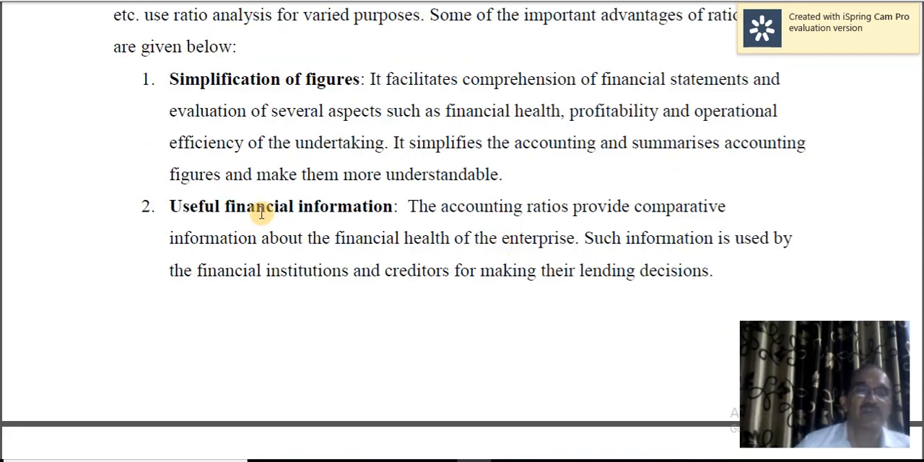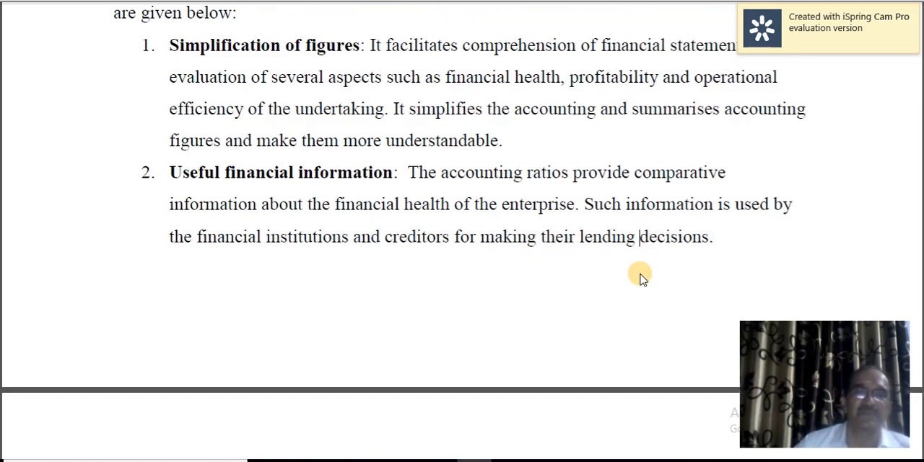Next one, useful financial information. The accounting ratios provide comparative information about the financial health of the enterprise. Such information is used by the financial institutions and creditors for making their lending decisions. So the ratios will provide useful information for taking decisions for all those who are interested in the financial position of the concern, financial statements of the concern.